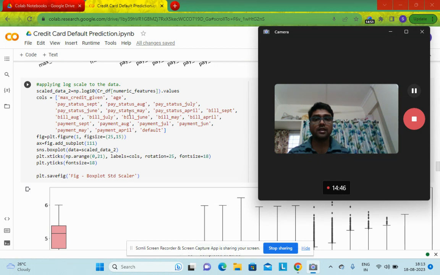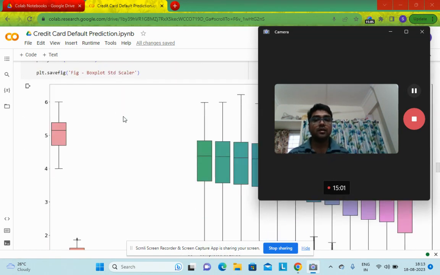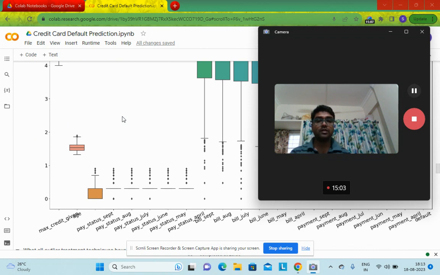Then again I have tried the dataset by converting to the log, since we initially noticed that there is some data with a positively skewed distribution. None of these methods are working here, as we can see.